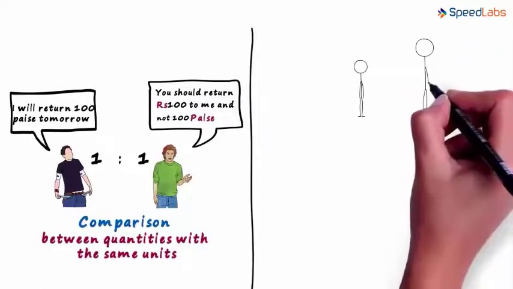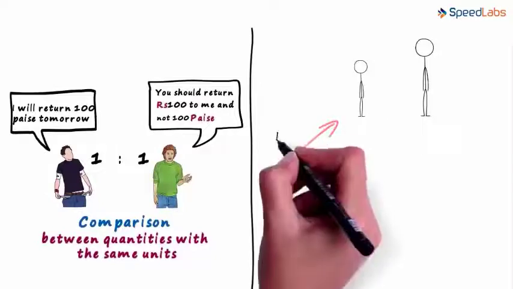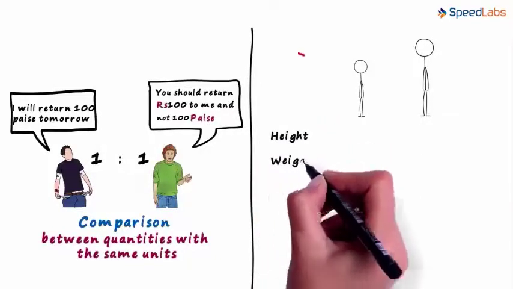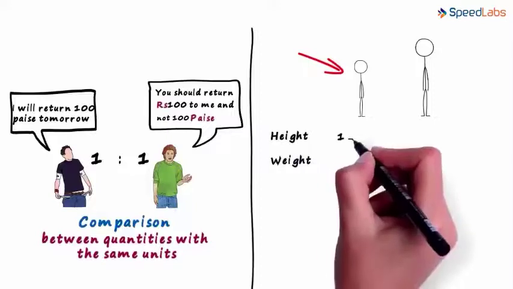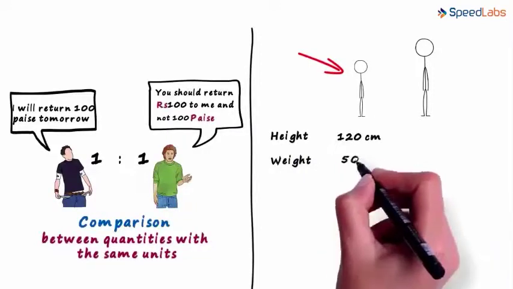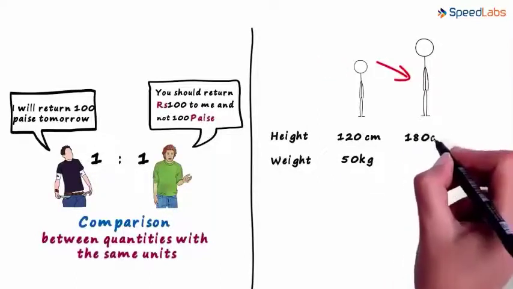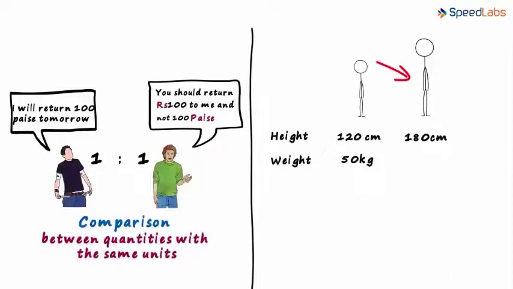Look at these two people. Yes, they look really thin. Let's look at their heights and weights. The first person's height is 120 centimeters and his weight is 50 kilograms. The second person's height is 180 centimeters and his weight is 75 kilograms.